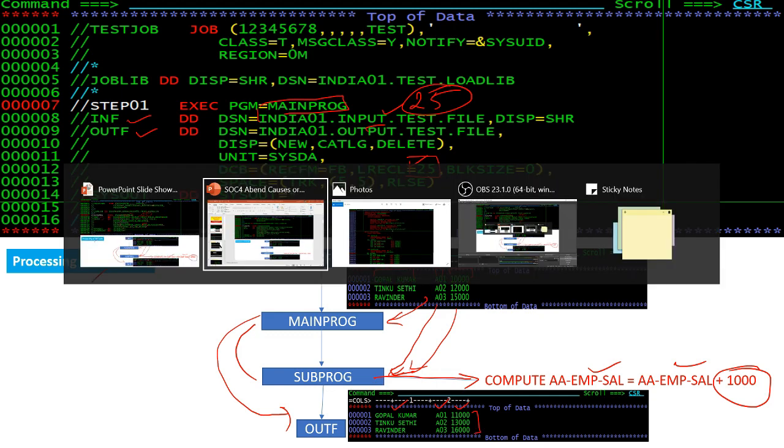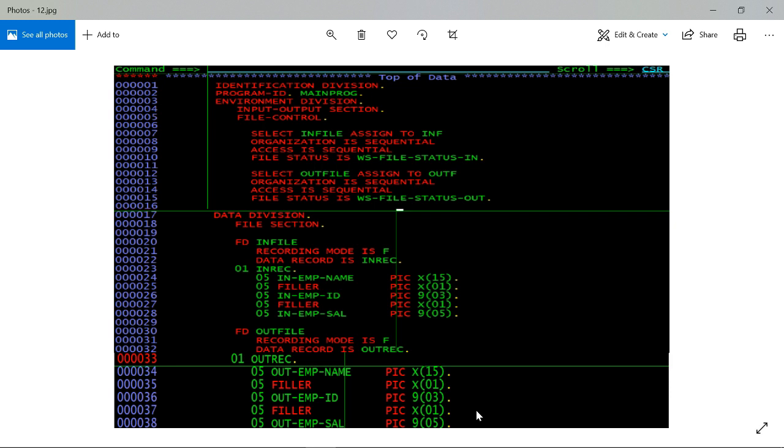Let's see main program. Like we have main program here, and in main program we have input file and output file, and input file is referred with the infdd, and output file is referred with the outfdd name.